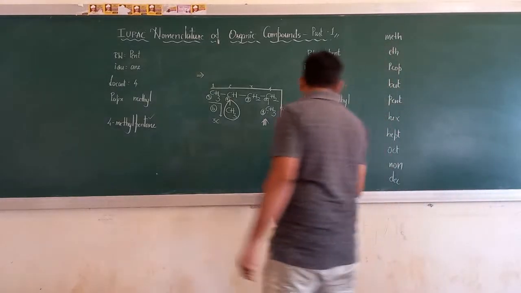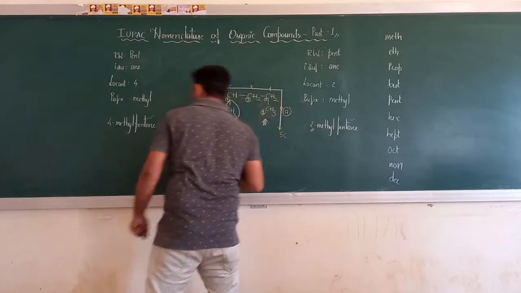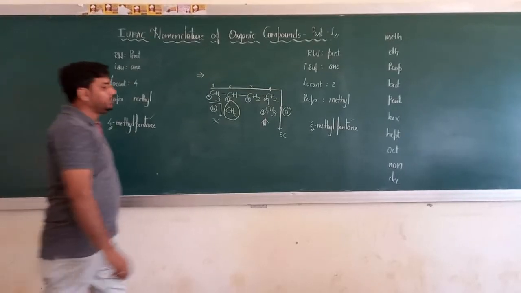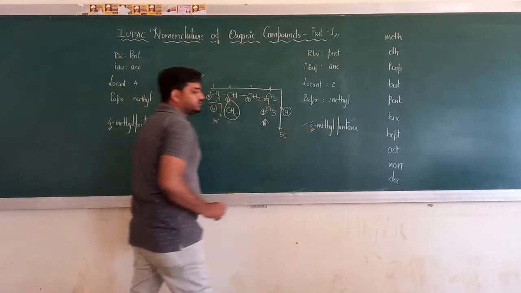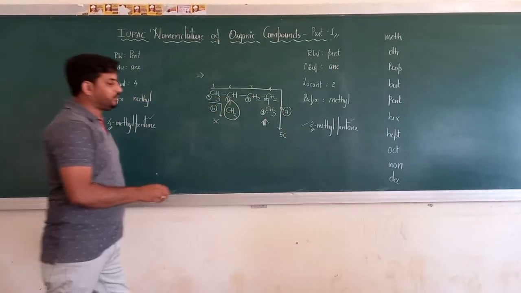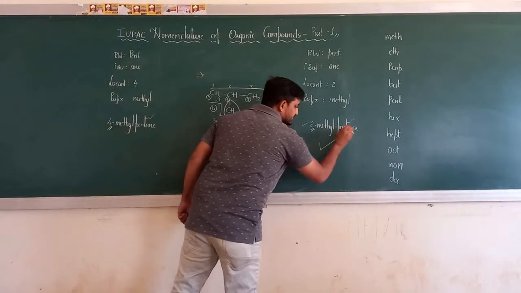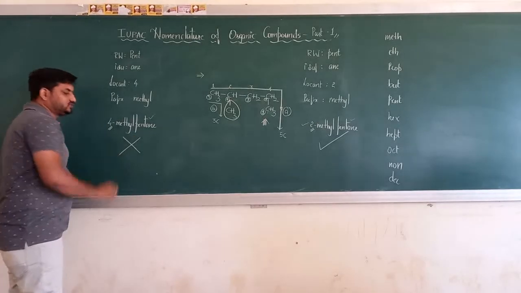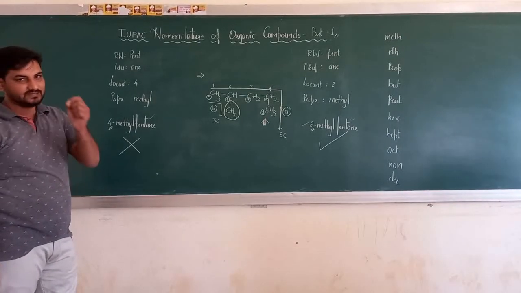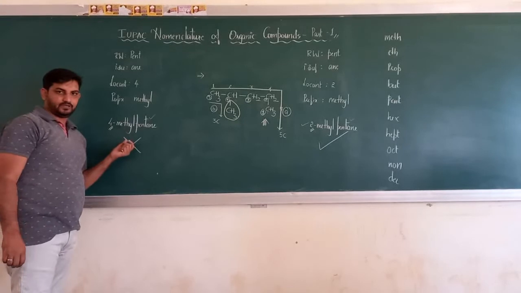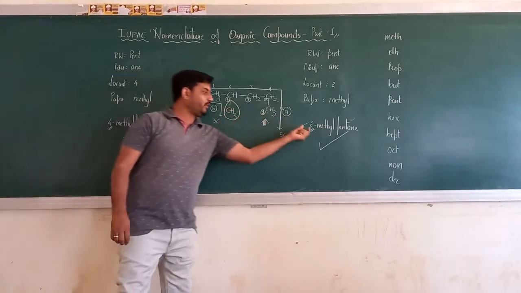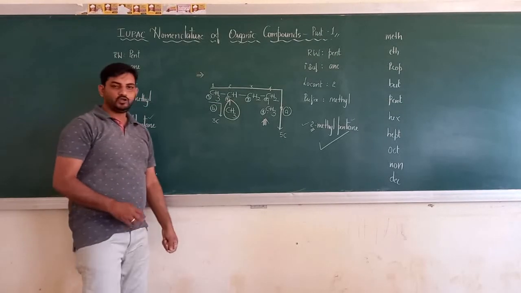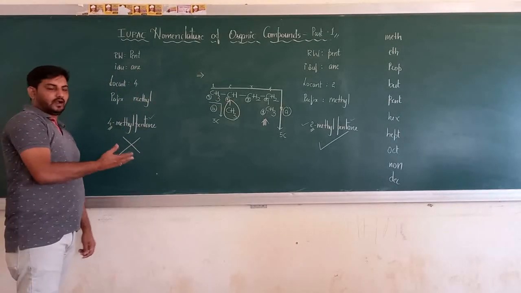Now look, here locant 2 is there, here locant 4 is there. The lower number is 2. Hence your correct answer, your appropriate answer is this, that is 2-methyl pentane, and your wrong answer is 4-methyl pentane. As simple as it is, but you should understand. You just have to select the lowest locant, the lower number locant. I hope I am clear. You can take a screenshot of this if you want and practice it.